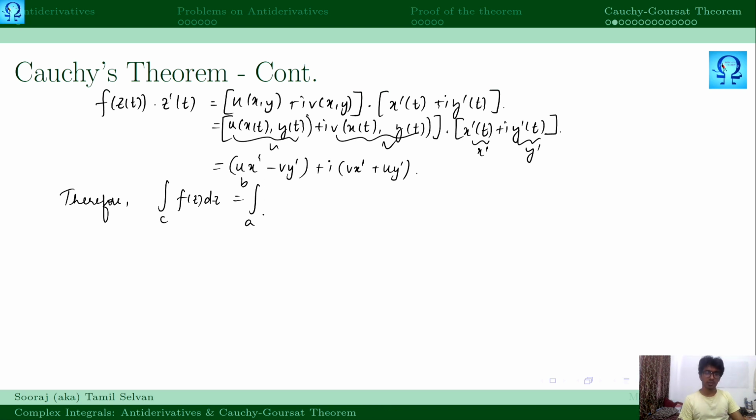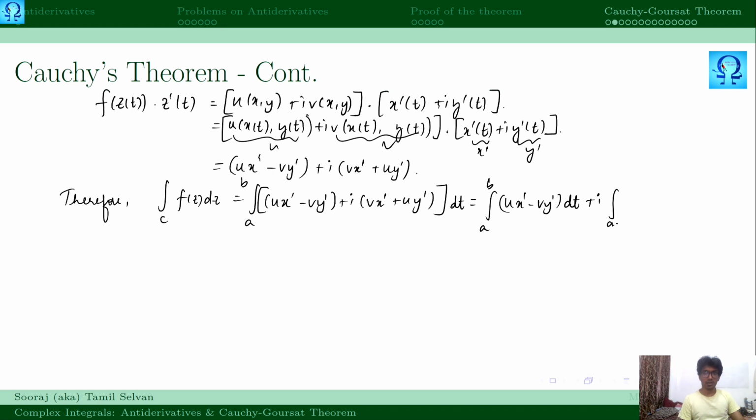Replacing it with this expression, we get u x prime minus v y prime plus iota times v x prime plus u y prime dt, and this may be split into two parts: the integral from a to b of u x prime minus v y prime dt, plus iota times the integral from a to b of v x prime plus u y prime dt.